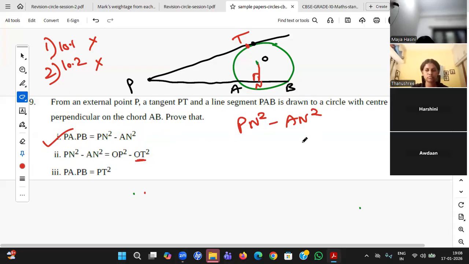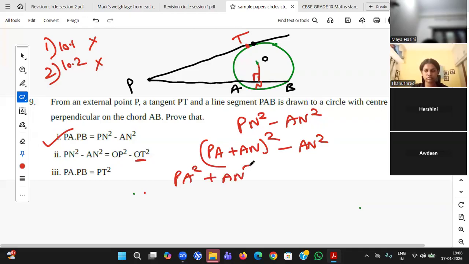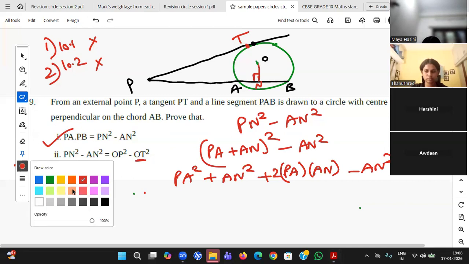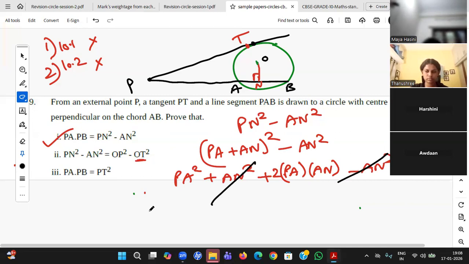So I have started with the right hand side, PN square. According to geometry, PN is PA plus AN, so in place of PN I'll write (PA plus AN) whole square, minus AN square. I'm writing AN square the same so that when you expand A plus B whole square, it gets cancelled. A square plus B square plus 2AB, minus AN square minus AN square. Now I already got something like PA square plus 2 PA AN.